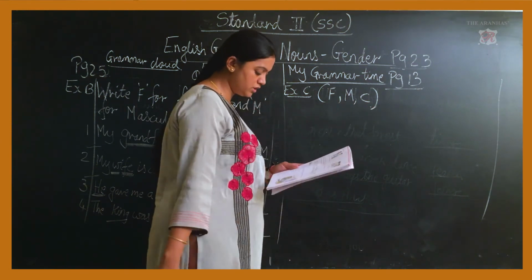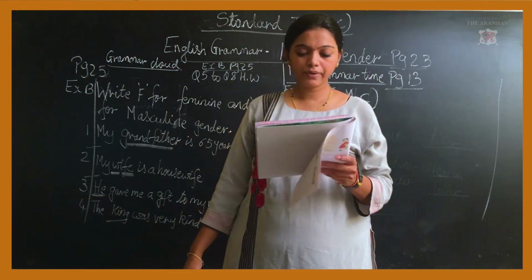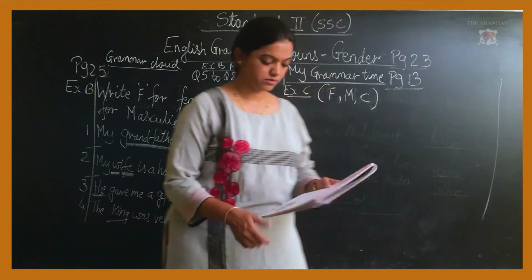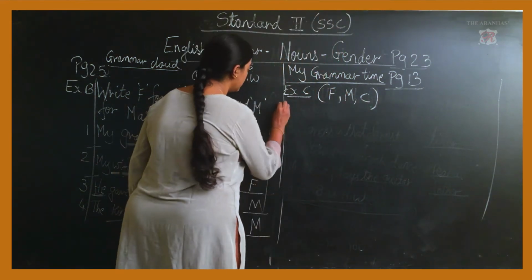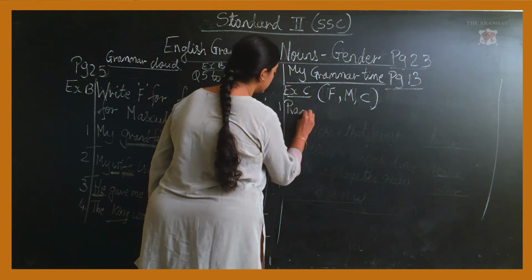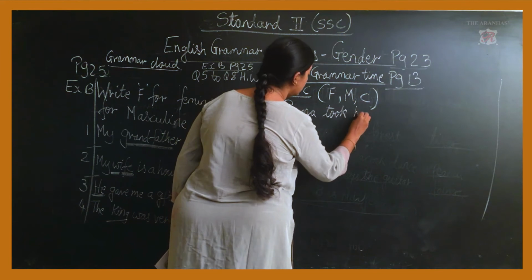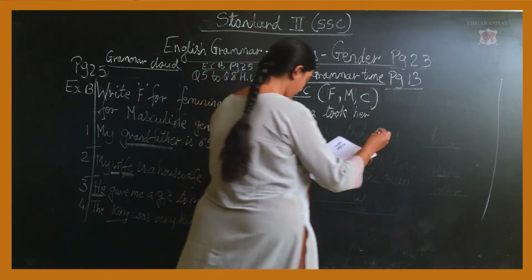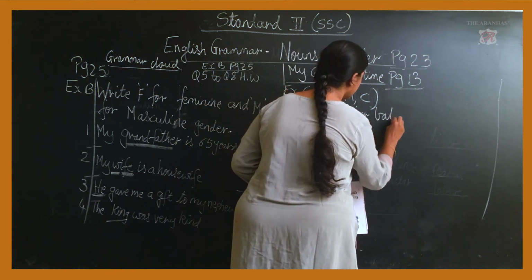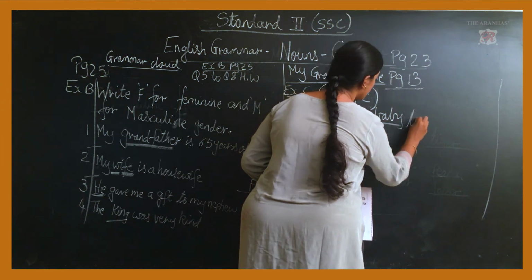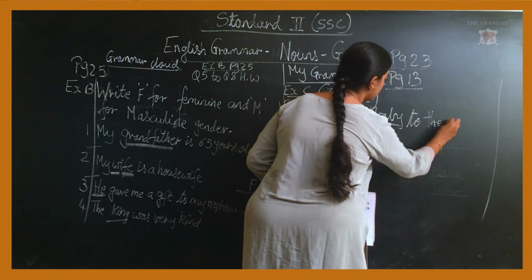We will do the first one. Rama took her baby to the park.